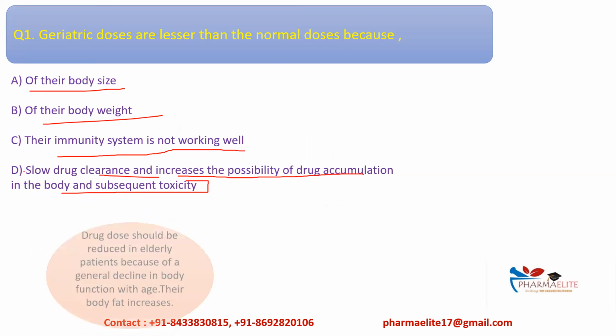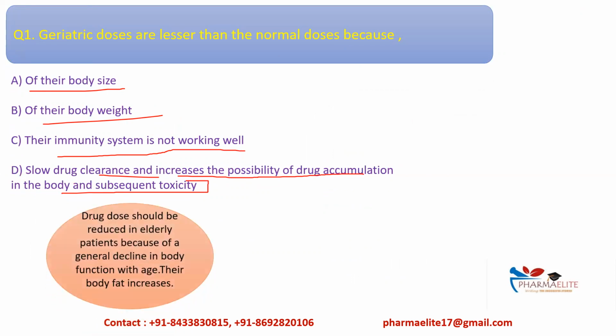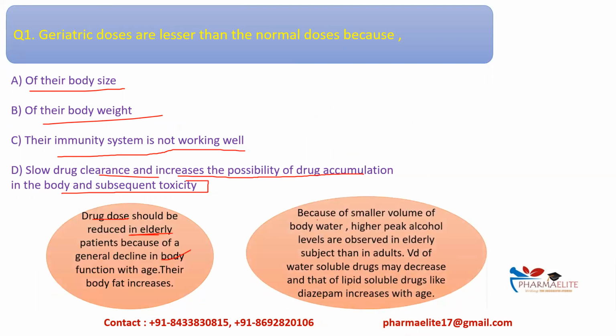So first we'll see some of the solution. Drug dose should be reduced in elderly patients because of a general decline in body function with age. The body fat increases with age, and because of the small volume of body water, the volume of distribution will change, right? Like, higher peak alcohol levels are observed in elderly subjects than in adults.